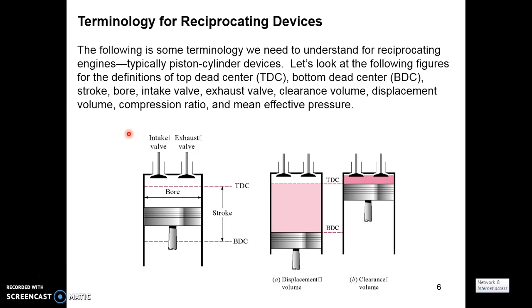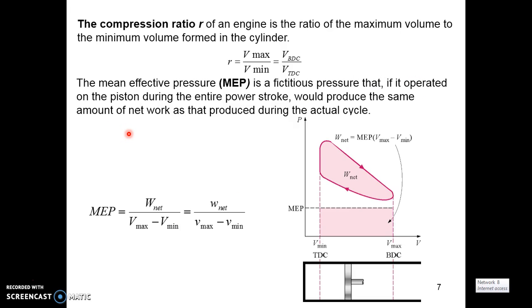Then another terminology is the compression ratio. Compression ratio is the ratio between the maximum volume and the minimum volume formed in the cylinder. It is represented by the symbol r. r is equal to V max by V min. Then there is another terminology called mean effective pressure. It is an imaginary pressure, that is, the average pressure which, when acting on the piston during the entire power stroke, will produce the same amount of net work as that produced during the actual cycle.